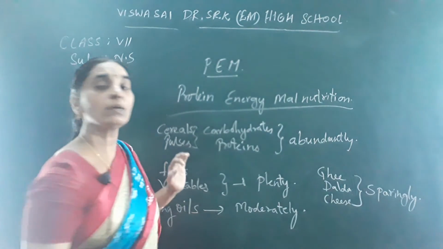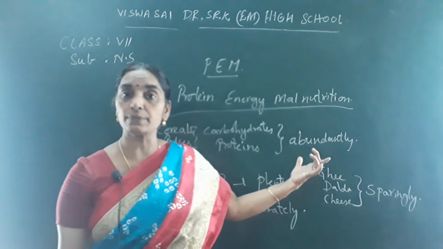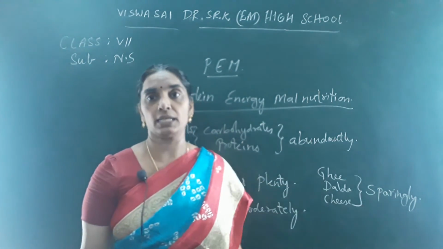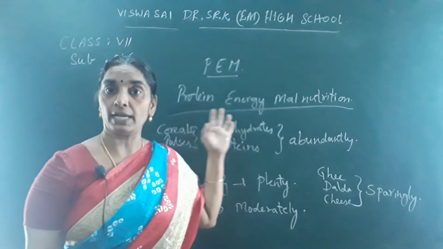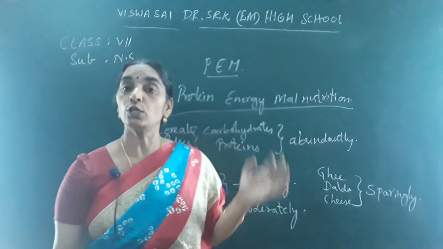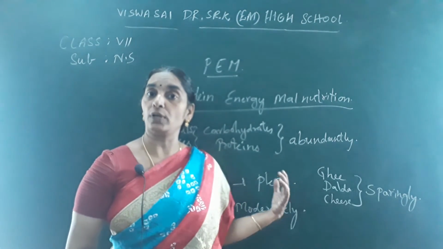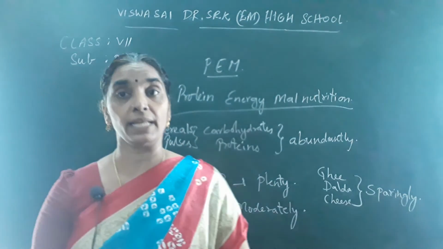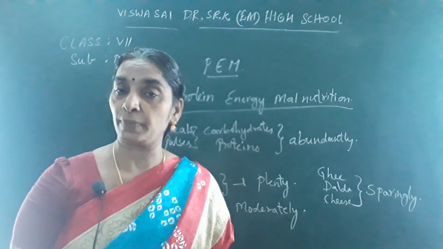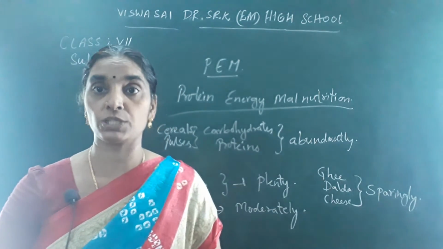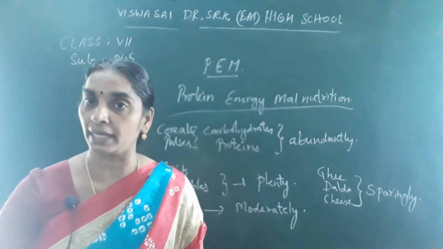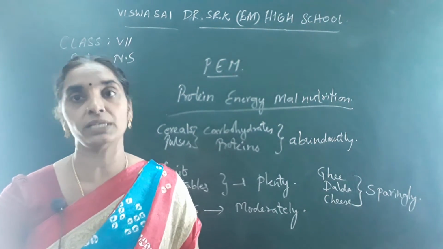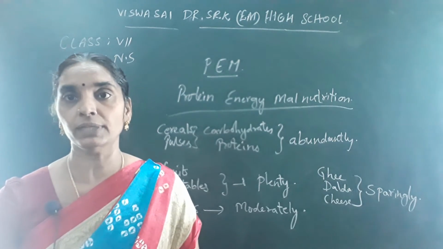So there may be a question for you: what are the food items that you take abundantly, in plenty, moderately and sparingly? What will you write at that time? You will write carbohydrates and pulses to be taken abundantly, and vegetables and green leafy vegetables should be taken in plenty, and ghee, vanaspati, dalda, all the saturated fats should be taken very little, that is sparingly, and moderately you can take the cooking oils which are essential fats required for our body.